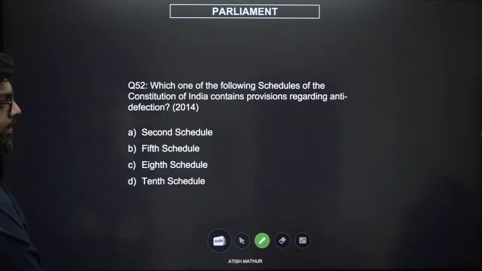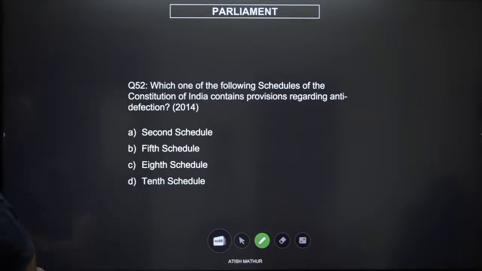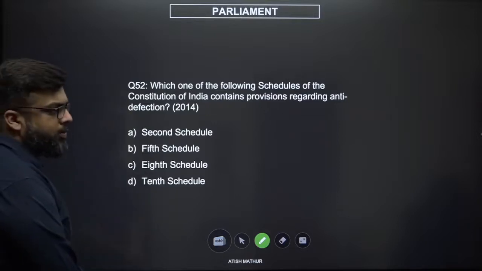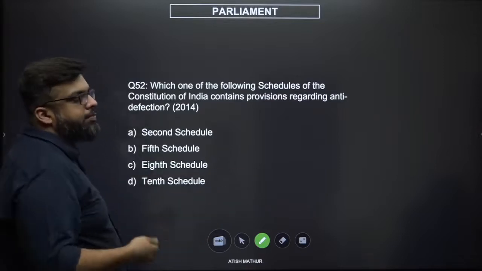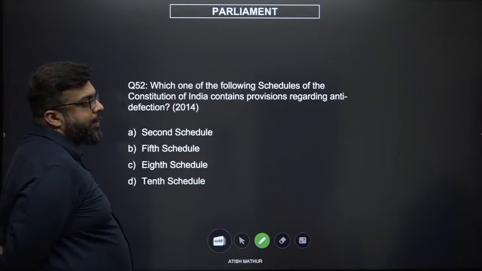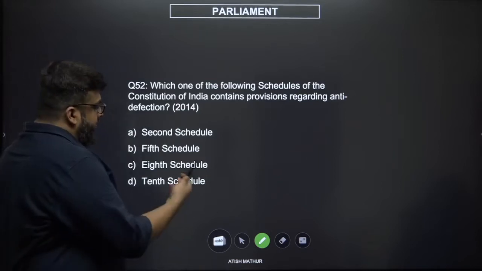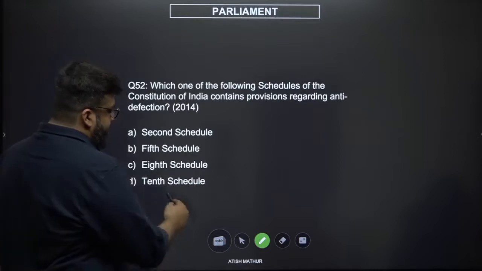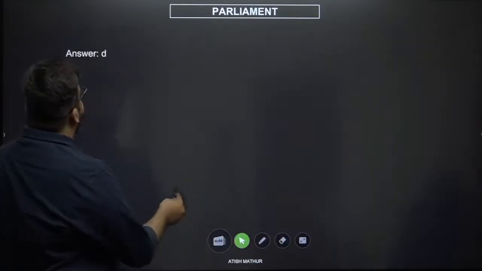Which of the following schedules of the Constitution contain provisions regarding anti-defection? 2nd, 5th, 8th. 8th is languages, 5th is scheduled tribes, 2nd is oaths or something like that. So your option would be 10th, which is very simple, 52nd Amendment 1985. 10th schedule is for anti-defection. The answer would be the 10th schedule. This doesn't even require us to apply our brains to this.